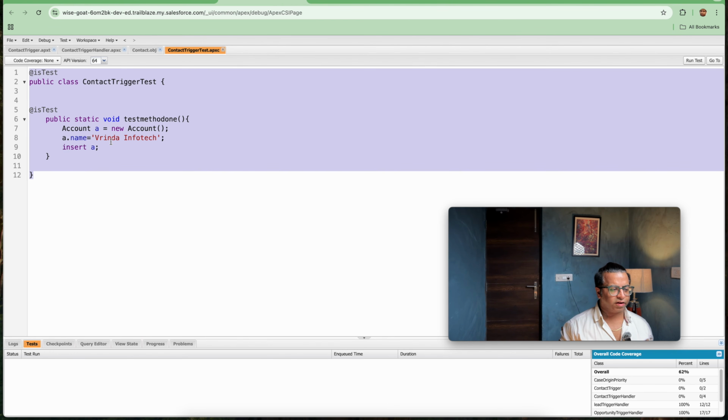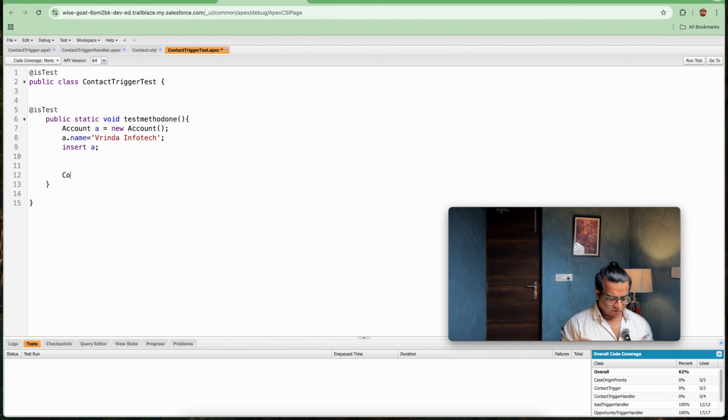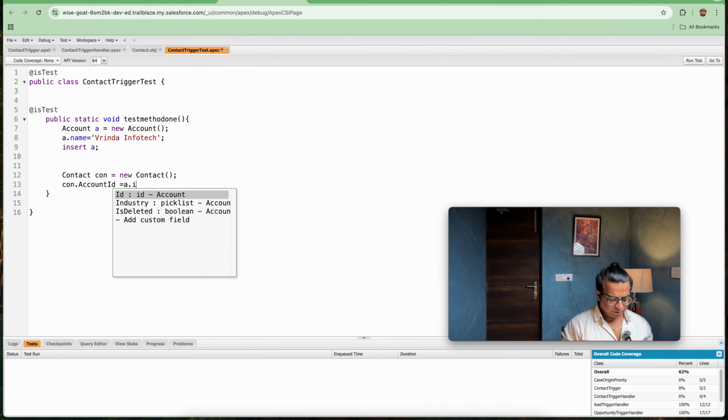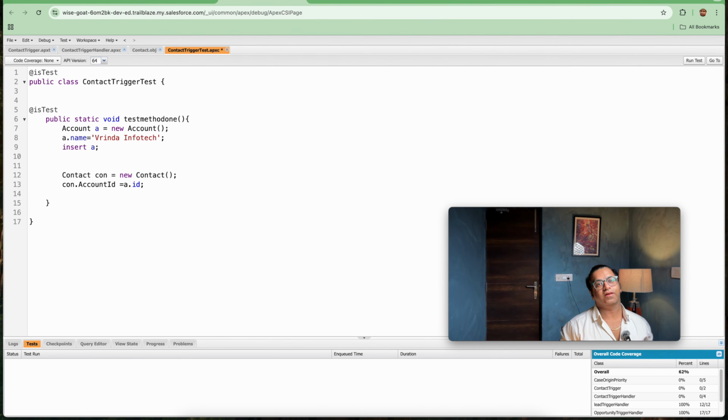After that, I will be creating one contact, Contact con = new Contact. After making the contact, I will set con.AccountId. You will be saying, Trishu, the validation is in order to set without ID. Yes, we will be doing it further. First let's proceed with the positive use case, that everything is well, and later the negative use case, where the validation will occur. Make sure that you cover both scenarios, positive as well as negative.